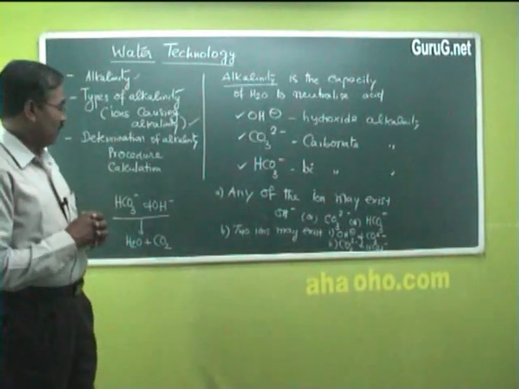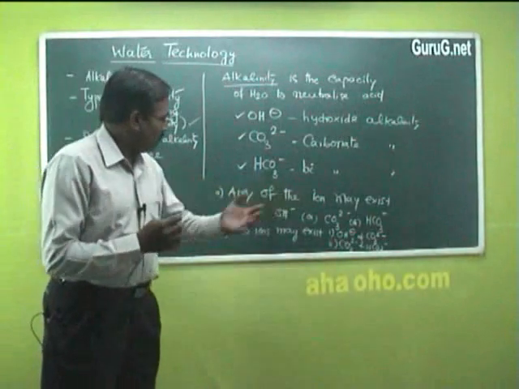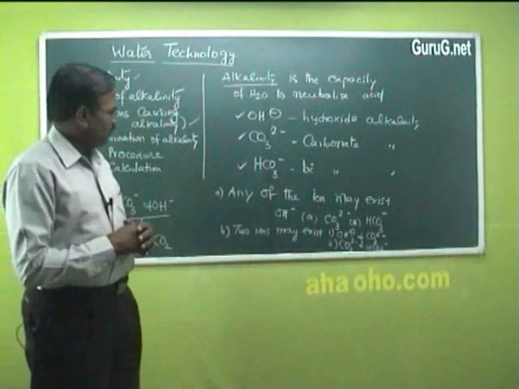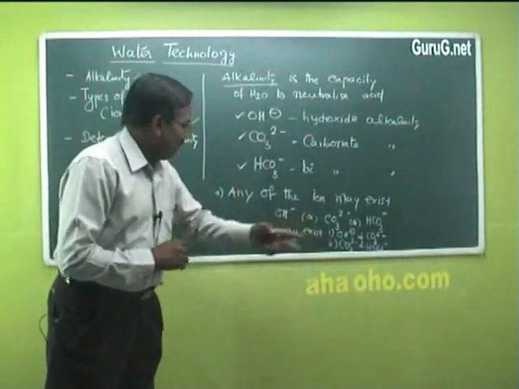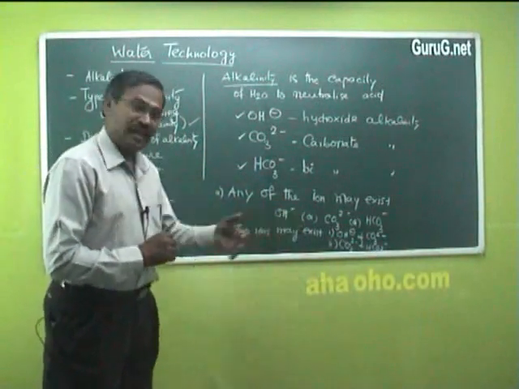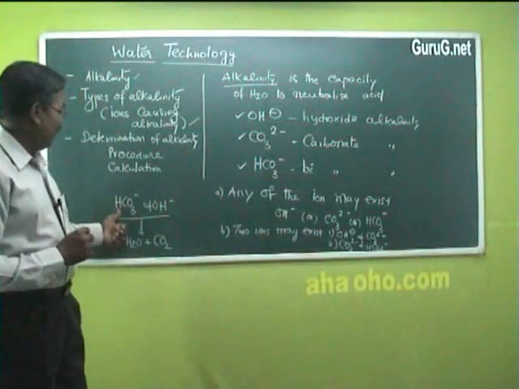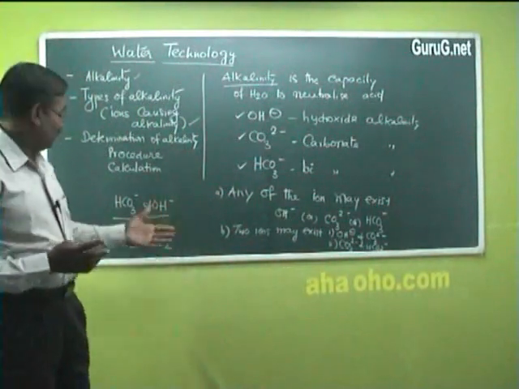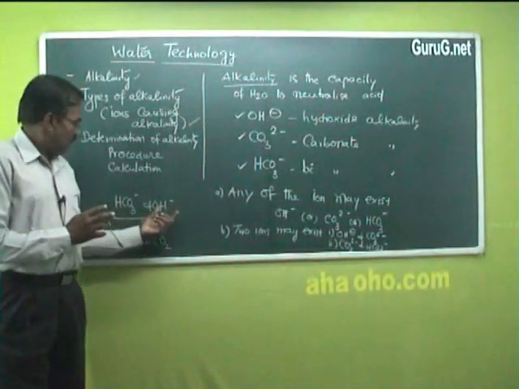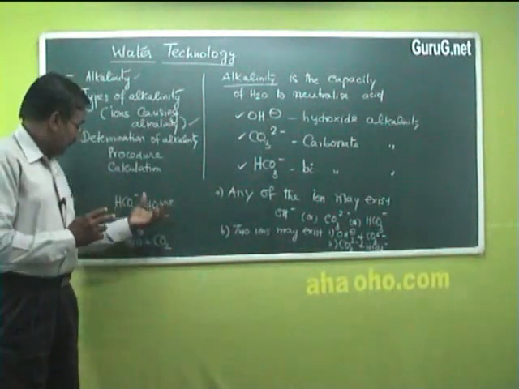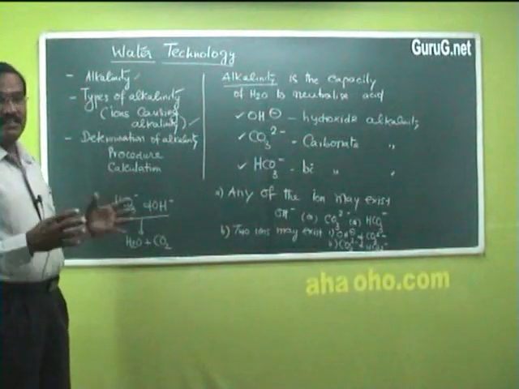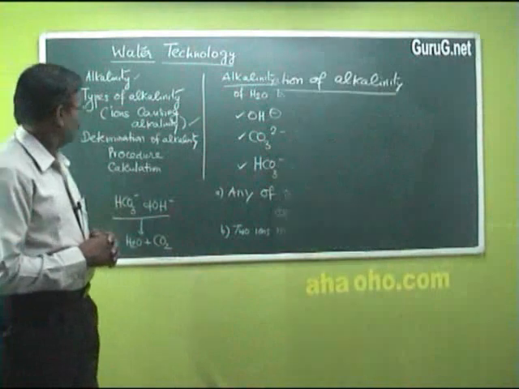So when we take a water sample, any one of these three ions may be present, hydroxide, carbonate or bicarbonate, or they may be present in only two combinations, hydroxide and carbonate, carbonate and bicarbonate, but not bicarbonate and hydroxide. As I specified earlier, if bicarbonate and hydroxide ions were present in a water sample, these two would combine to form water and carbon dioxide. Ultimately, these two cannot exist together.